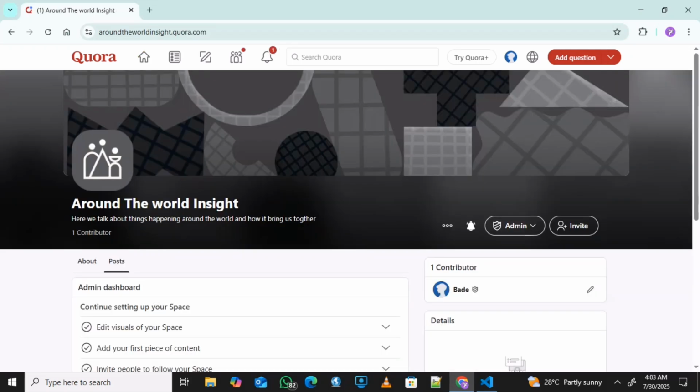So this is our space dashboard, and here we can edit and attach our logo and everything, and we can also add some details about us.